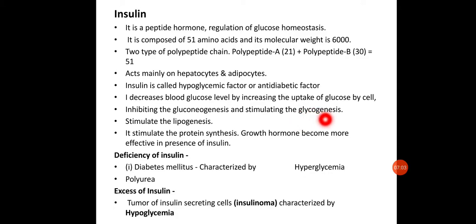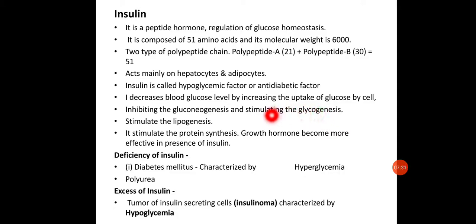It also stimulates glycogenesis, the formation of glycogen. So glycogen is formed in the hepatocytes, where the glucose is taken inside and converted into glycogen. It also stimulates lipogenesis. The extra glucose present in the blood will be taken up by adipose tissue and other cells and converted into lipids. Hence it is also responsible for stimulating lipogenesis.